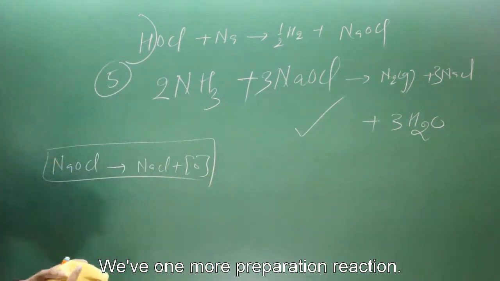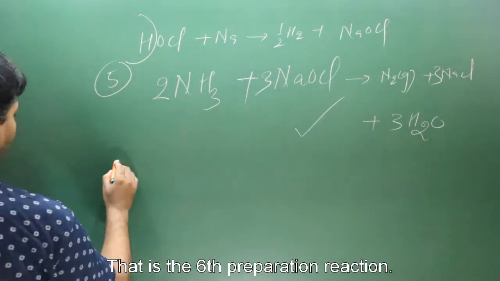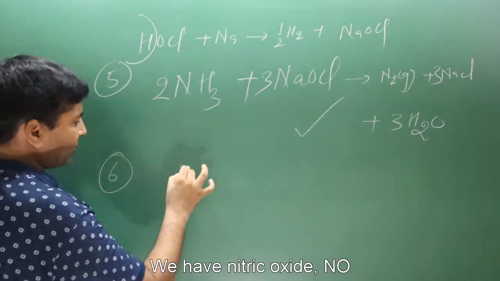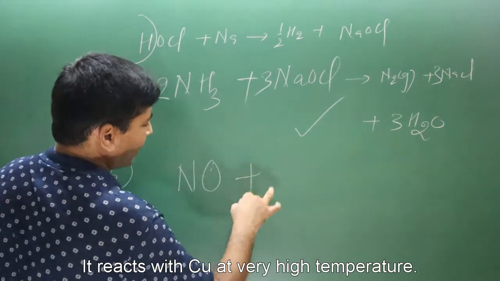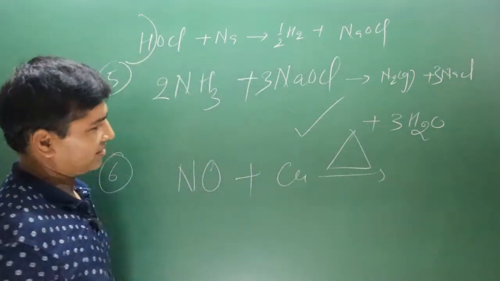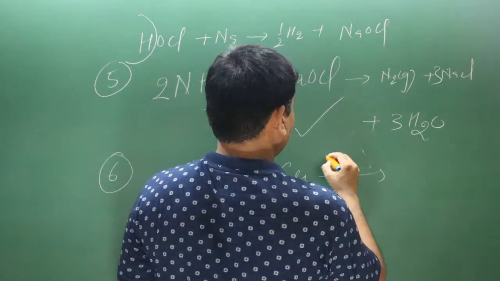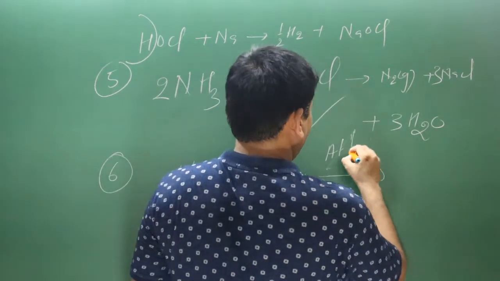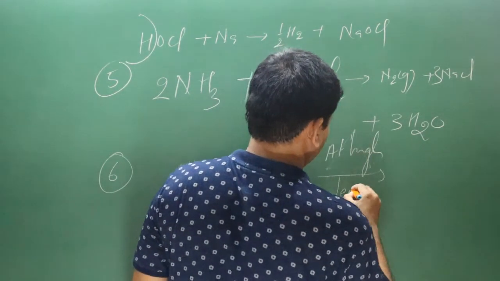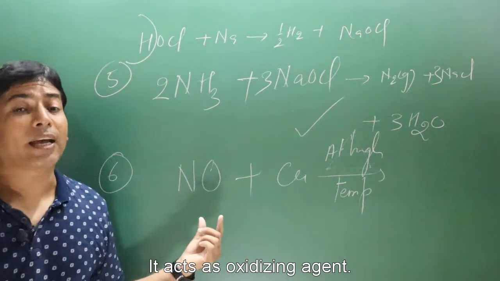We have one more preparation reaction. That is the sixth preparation reaction. We have nitric oxide, NO. It reacts with copper at very high temperatures. I just make it quite large. Very high temperatures. It acts as an oxidizing agent.